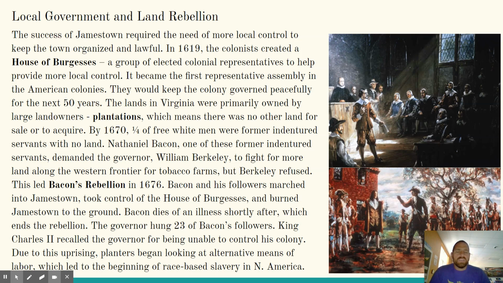Okay, so what we have here is a situation where there's a labor dispute. You've got a bunch of freed indentured servants who are looking for jobs, and essentially that job is farming. It is a rural community, obviously. Big farms, plantations, tobacco plants. That's kind of what's promised when you go over there as an indentured servant. But there's just no land to be had, and the governor, and you can't fault him for it, didn't want to go to war with Native Americans over more land. So the former indentured servants like Bacon rebelled against the governor, and there you have Bacon's Rebellion. The first civil war, I guess, in the North American colonies.